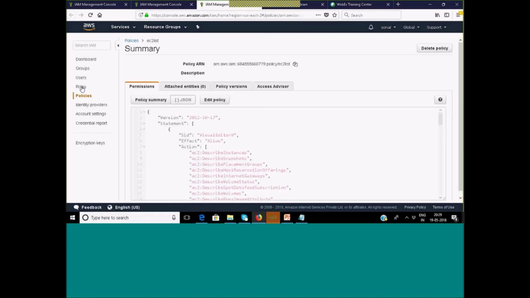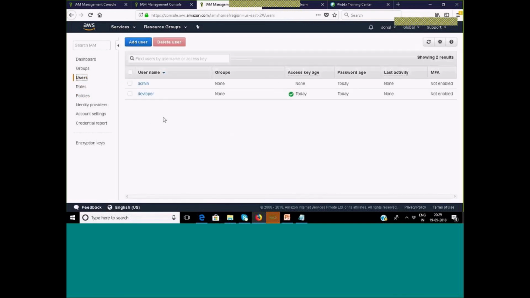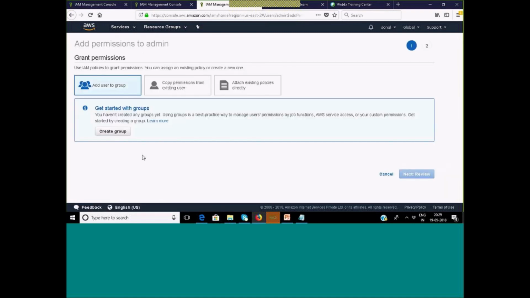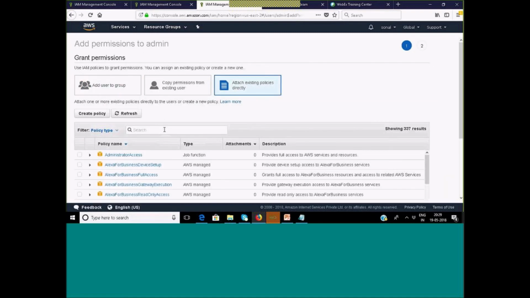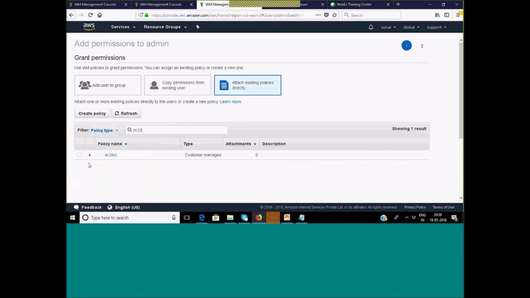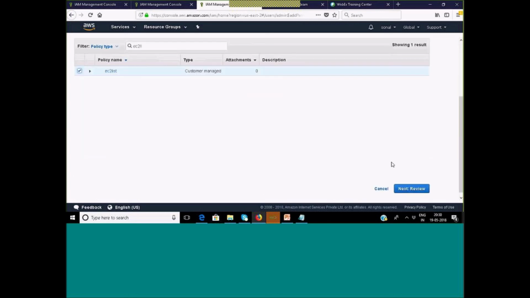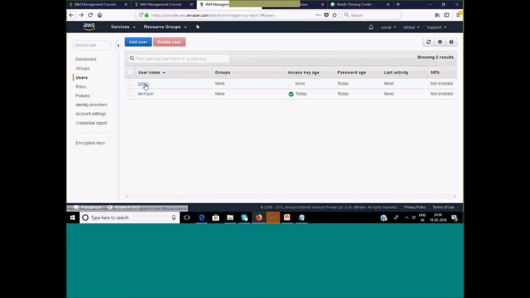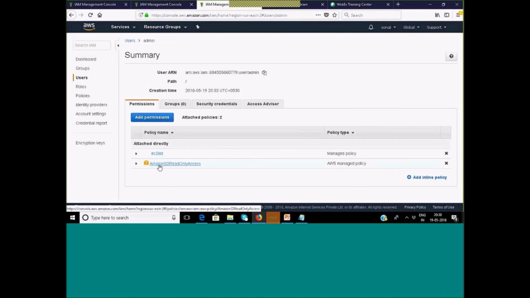Oh, sorry, it opened the policy. Just a moment. I add permission, attach existing policy, EC2 list. Okay, I should have clicked here and then add permission. Done. Now if I select, you can see EC2 list, the one managed by the customer, and the other one managed by AWS. Now both the policies, the authorizations which are part of these policies, can be used by the user and are available to the user.